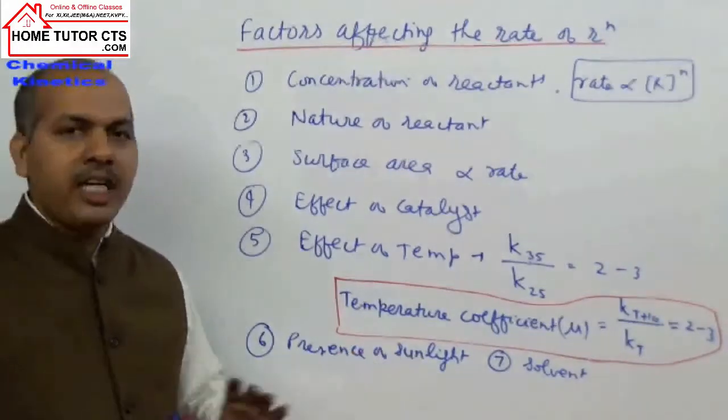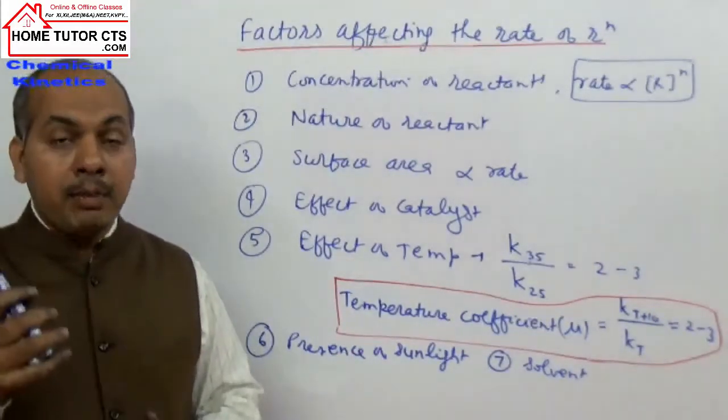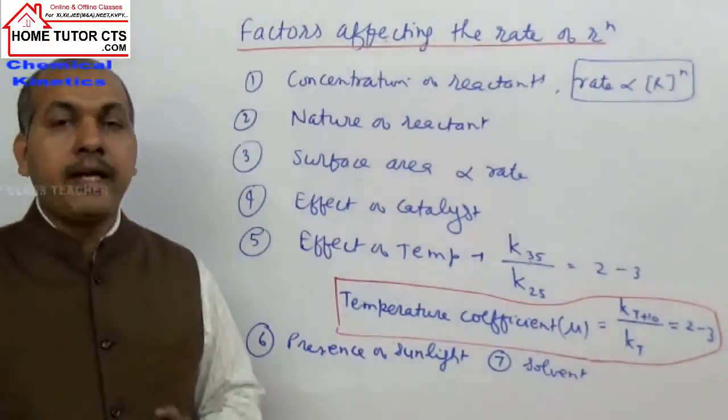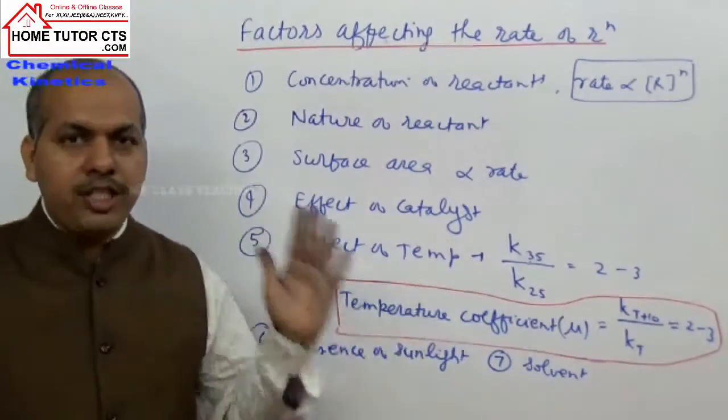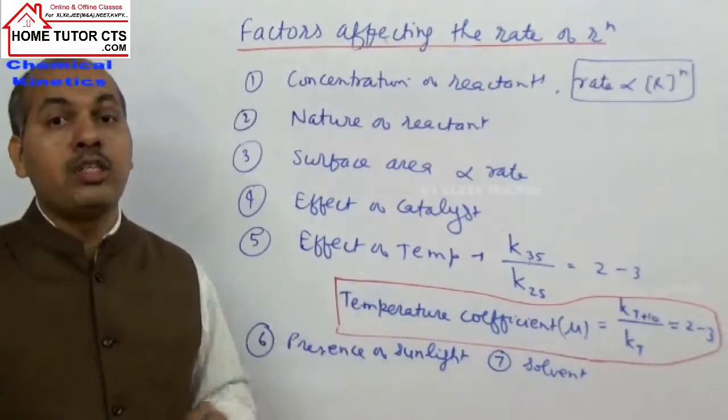So some reactions that do not proceed in dark conditions can be made to proceed in sunlight by using photons of sufficient energy, in terms of h nu, or sufficient frequency.